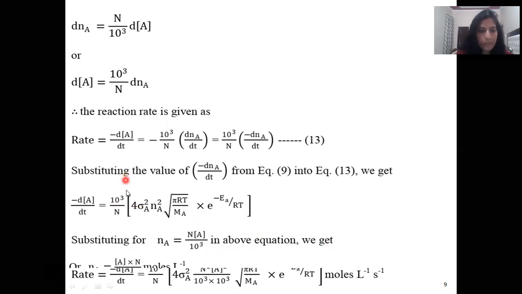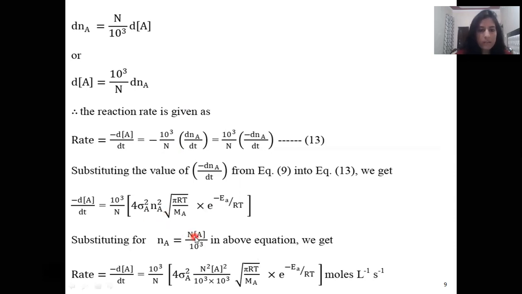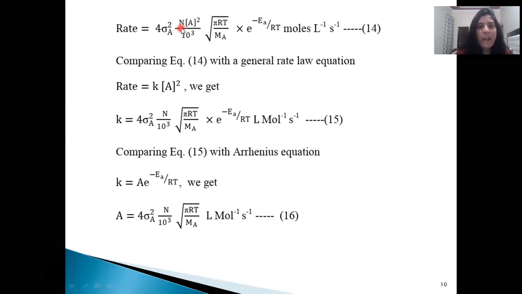Then we get −d[A]/dt = 10³/N times 4σ²_A, this is the value of N_A, we have to put here the value of N²_A. So squaring this term, we get N²[A]²/10³ × 10³ √(πRT/M_A) e^(−Ea/RT). This 10³ gets cancelled by this 10³, and this N gets cancelled by this N. So the remaining term is rate = 4σ²_A N[A]²/1000 √(πRT/M_A) e^(−Ea/RT) moles per liter per second.